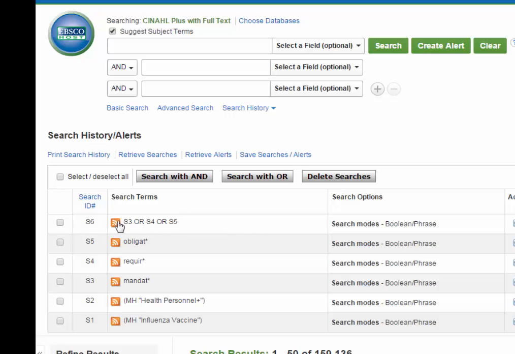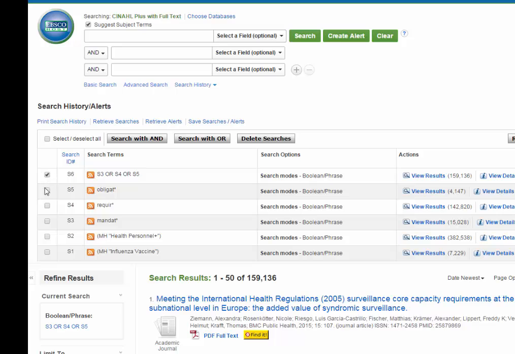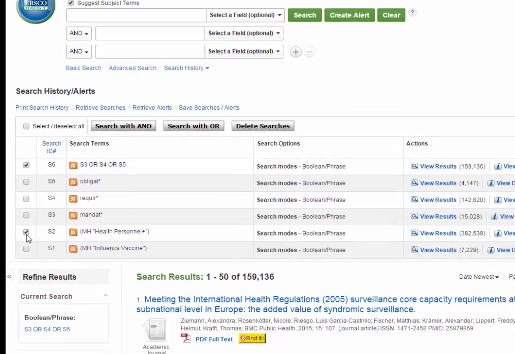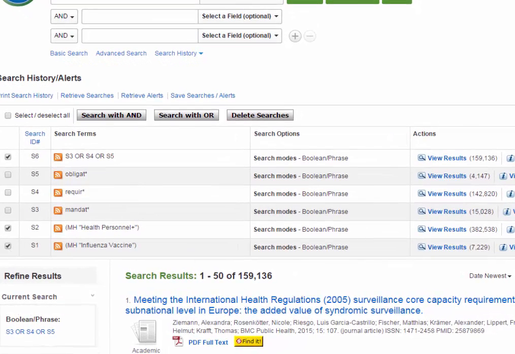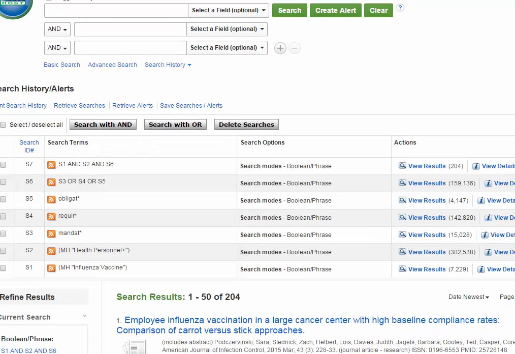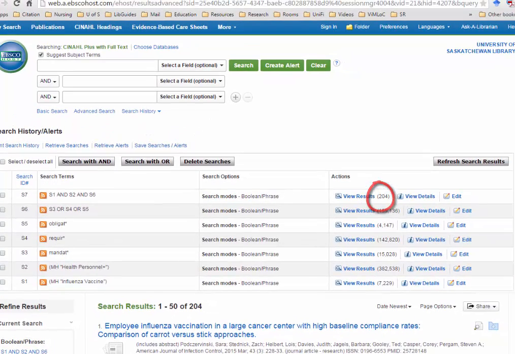Now that term is captured in line 6. Now you need line 6, line 2, which is health personnel, and line 1, which is influenza vaccine, all in the same article. So combine it with and. You have over 200 results. And or are called Boolean operators. The third Boolean operator is called not, which is used to exclude search terms from your search.